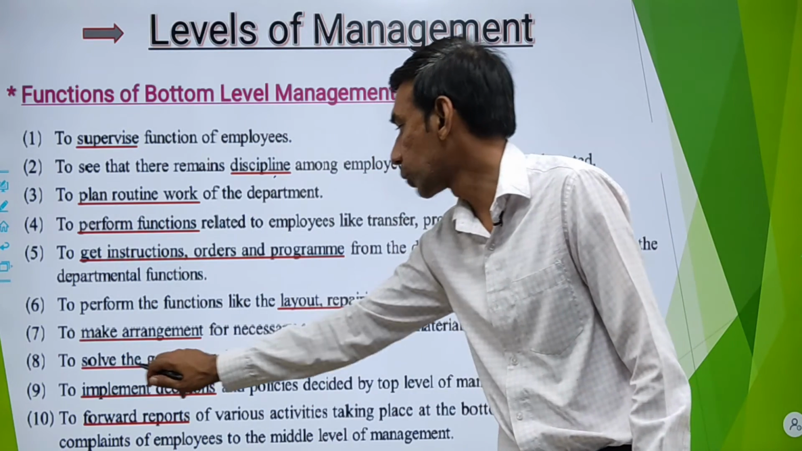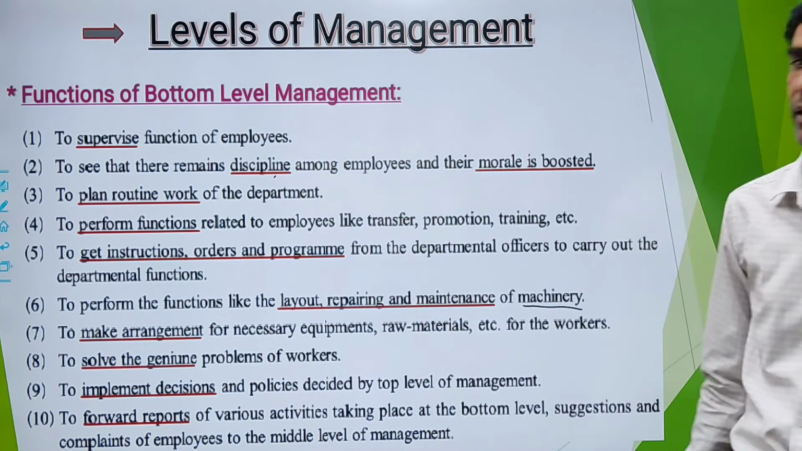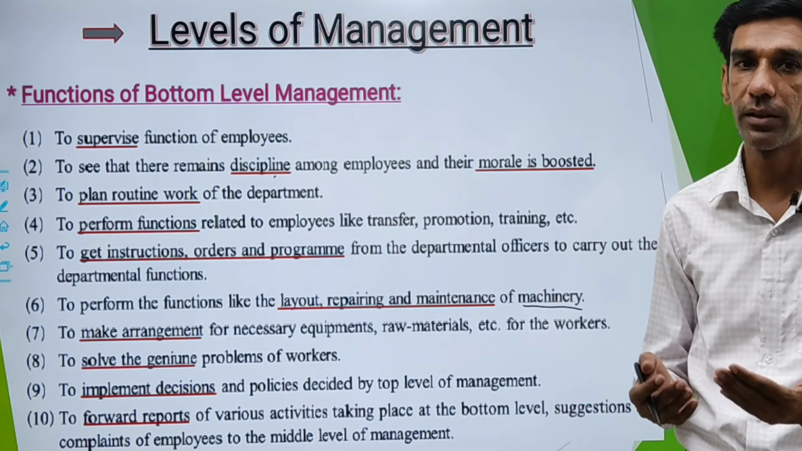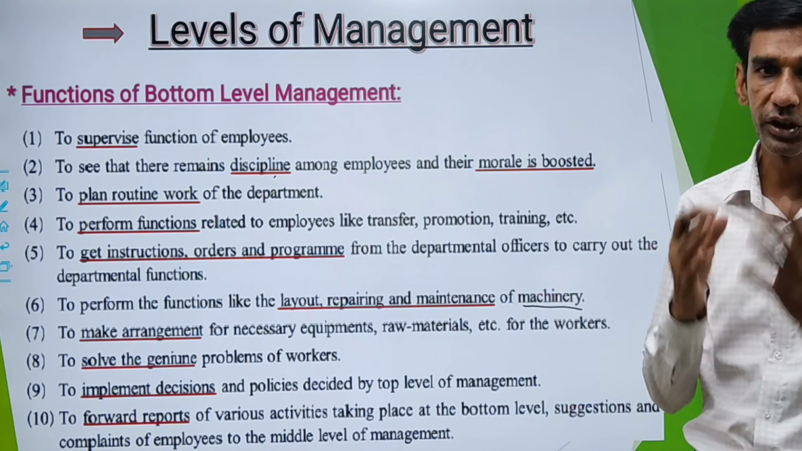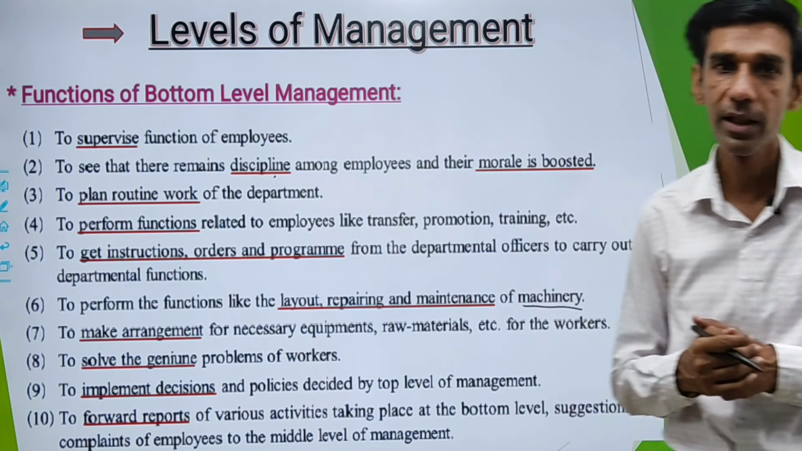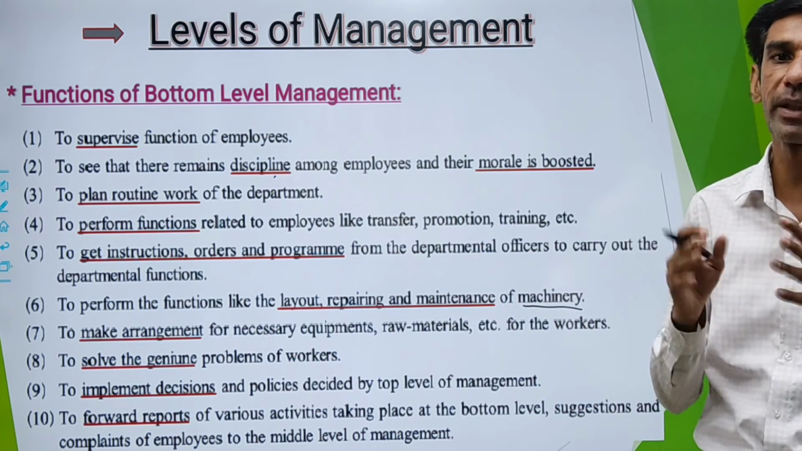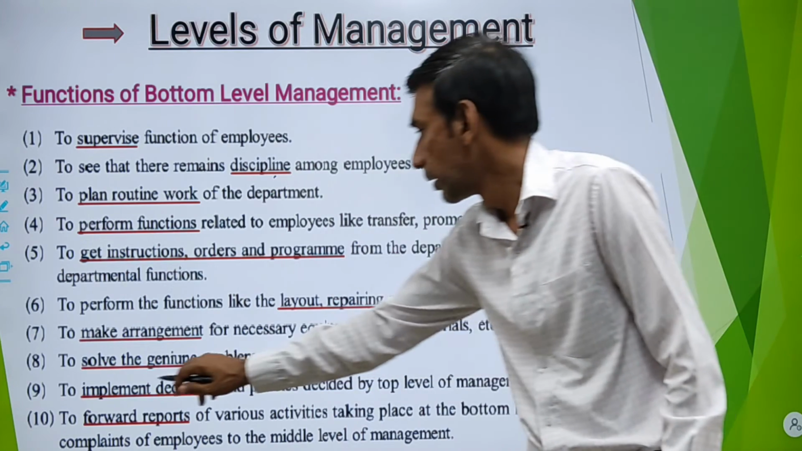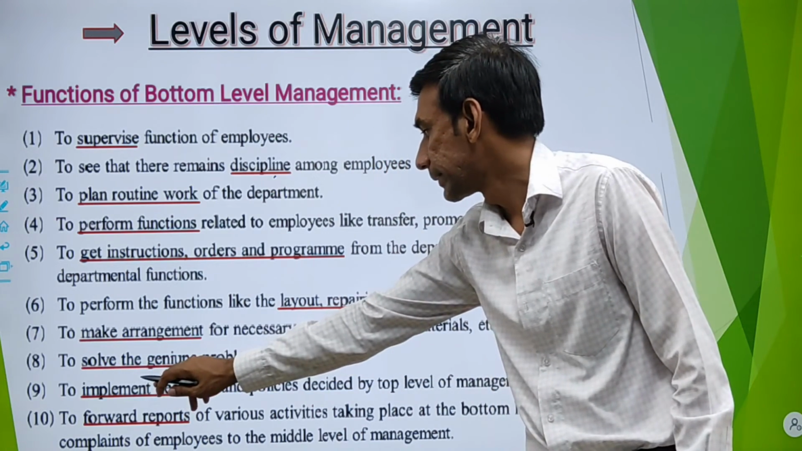8th point is to solve the genuine problem of the workers. Many times workers may face a problem during their work. Such genuine problems need to be solved by bottom level management by making use of their decision making power. That was point number 8.